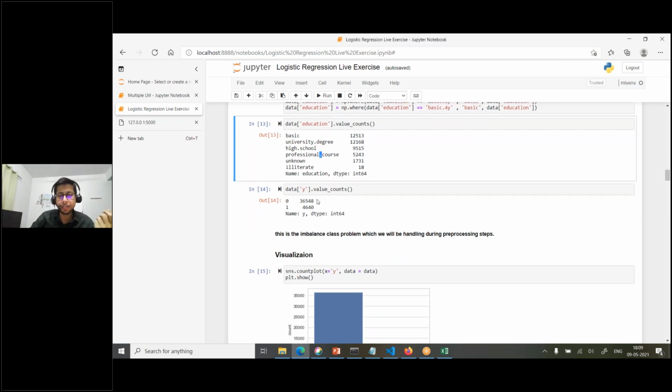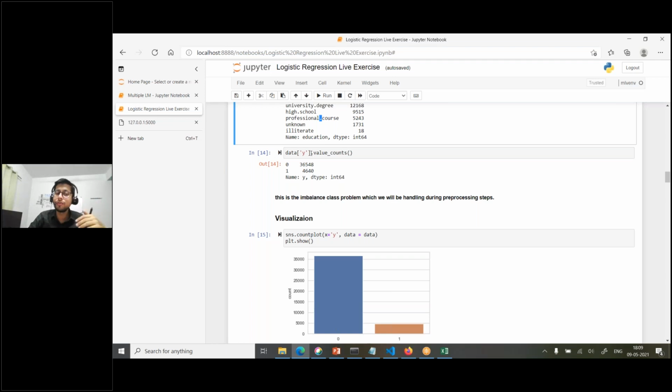Okay. And now let's talk about our target variable, that is y. Who will subscribe for term deposit and who will not? So see, 36,000 and 4,000. So this is an imbalanced problem. There are 36,000 who don't subscribe for the term deposit, and there are only 4,000 who subscribe. And now with this, if you build the model, then it will be biased towards this, right? Because even if you don't build the model, this is around 85% of the data, or even more. So if you do random guessing also, random guess will give you 85% accuracy, right?